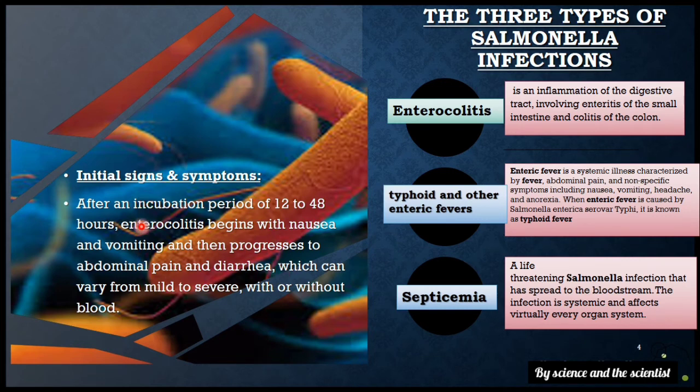These are the basic signs and symptoms related to this disease, which can vary from mild to severe, with or without blood. These signs and symptoms may not be shown in the carrier, and the carrier might look like a normal person.